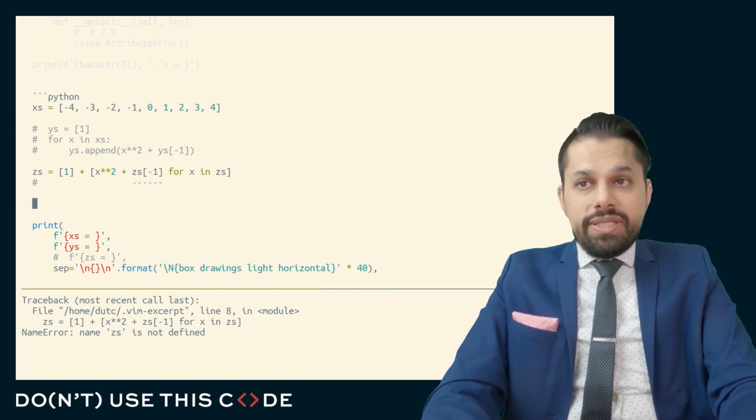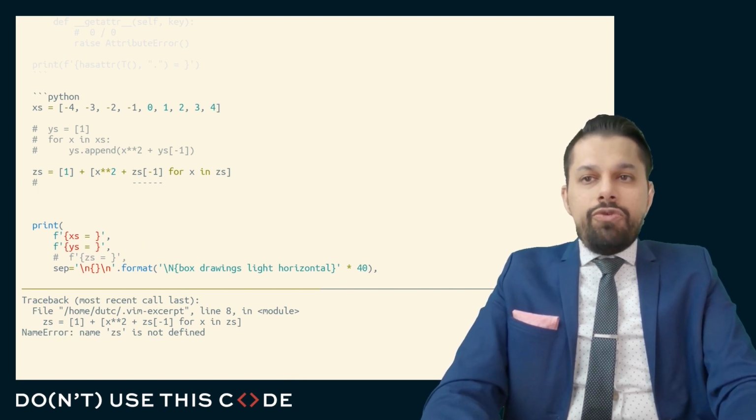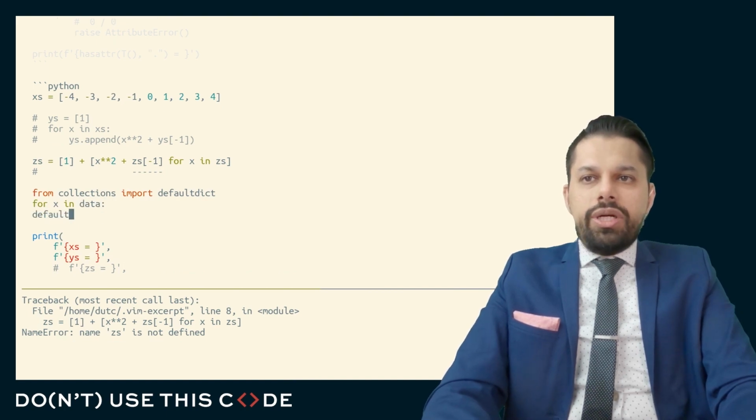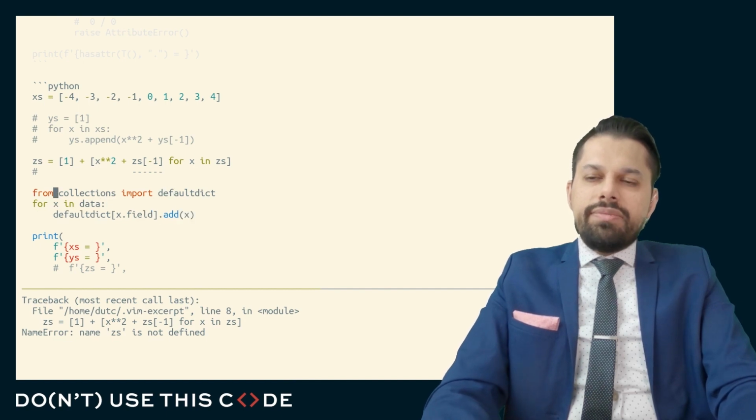This is why, for example, if you have a default dictionary and you're using it to categorize something, you're saying, for x in some data, do default dictionary of x.field.add x, like this.